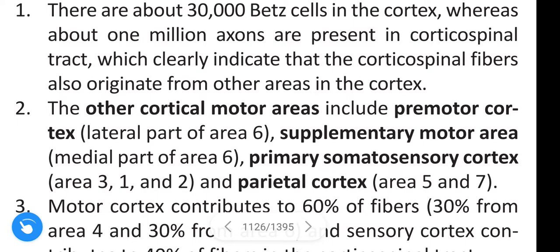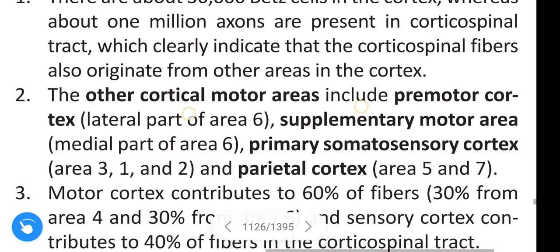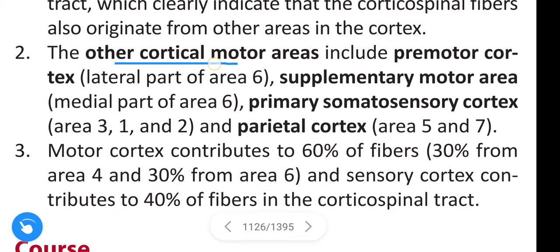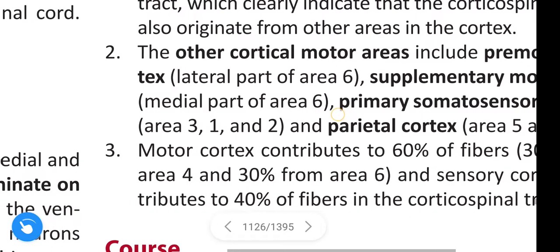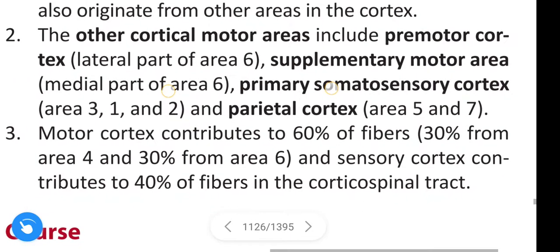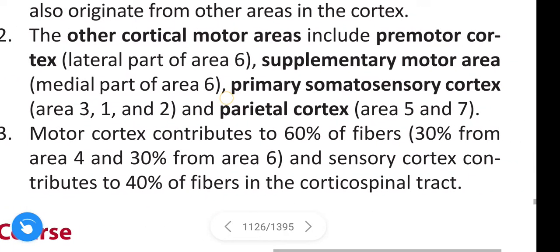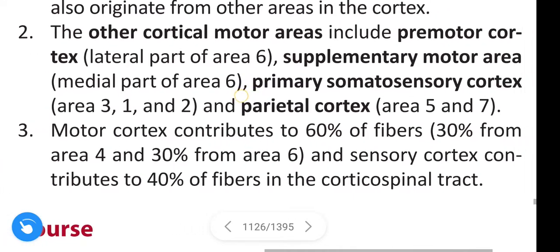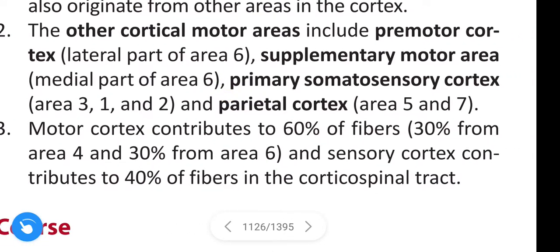The other cortical motor areas include premotor cortex, that is lateral part of area 6, supplementary motor area, medial part of area 6, and primary somatosensory cortex, which is area 3, 1, 2, and the parietal cortex areas 5 and 7.